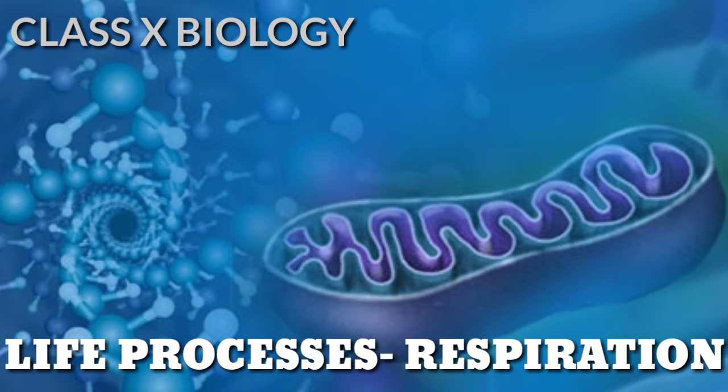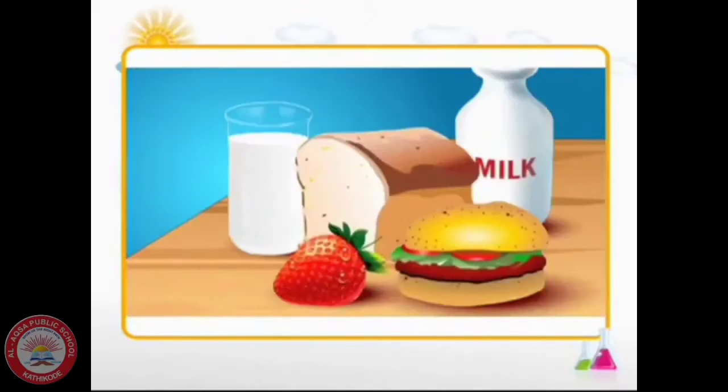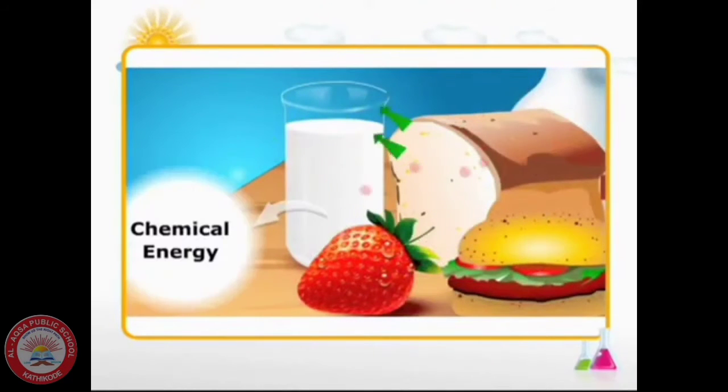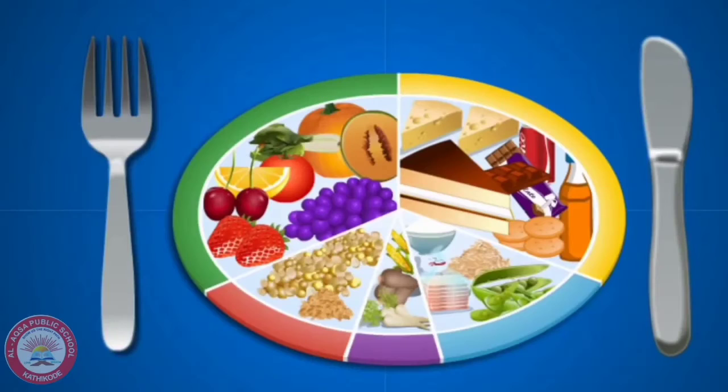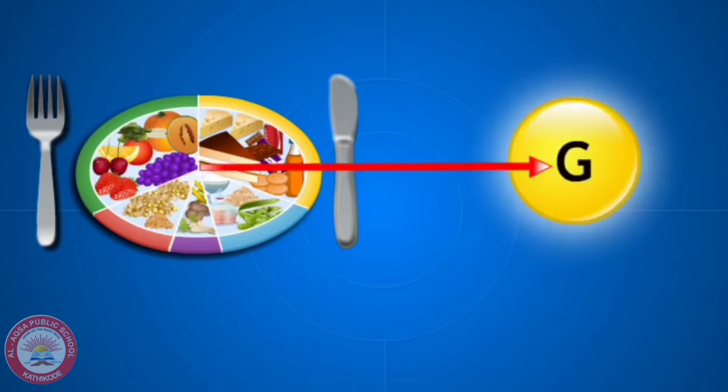Hello everyone. Today we are going to see the next life process, that is respiration. Where do we get energy from? We get energy from the food we eat. Food has energy stored in the form of chemical energy. The food that we eat must be converted into glucose to release energy.